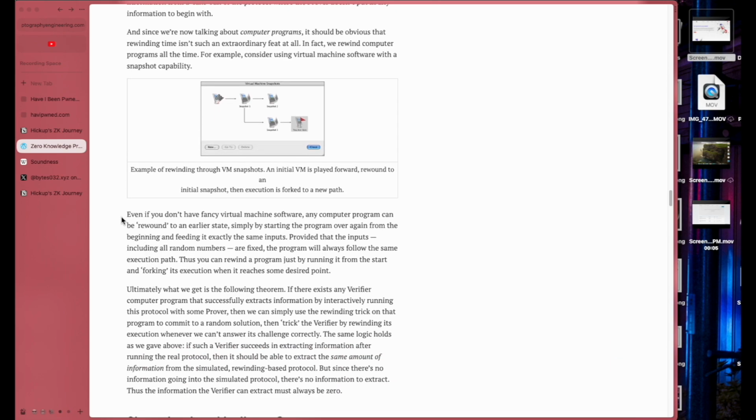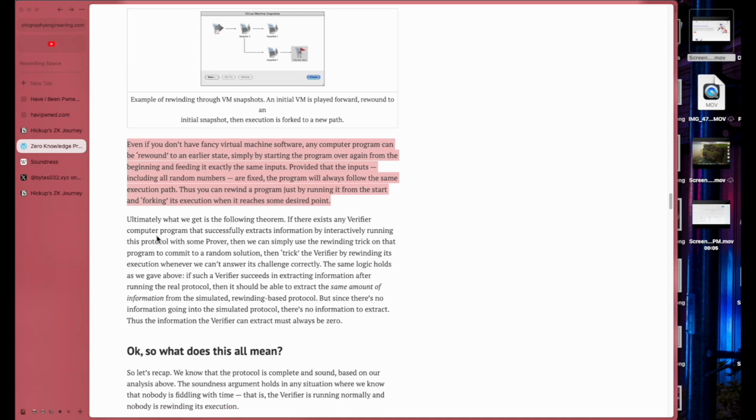All right, even if you don't have a fancy virtual machine, any program can be rewound to an earlier state simply by starting the program over again from the beginning and feeding it exactly the same inputs, provided that the inputs include all random numbers, which are fixed. The program will always follow the same execution path. Thus, you can rewind a program just by running it. Yeah, of course. All right, okay.